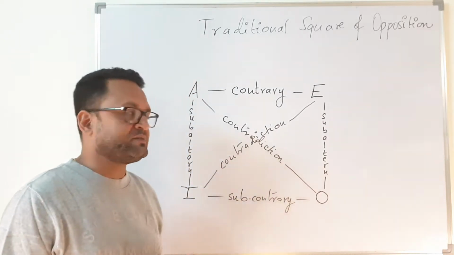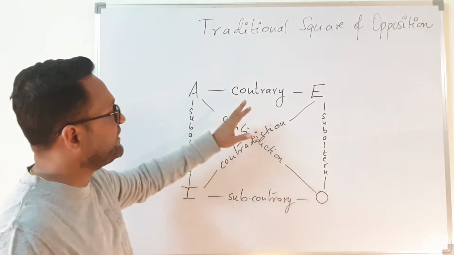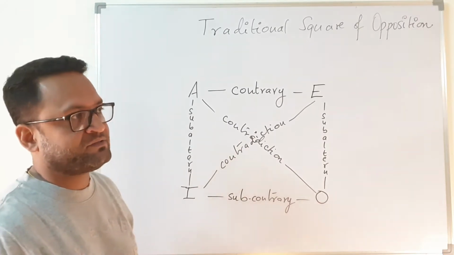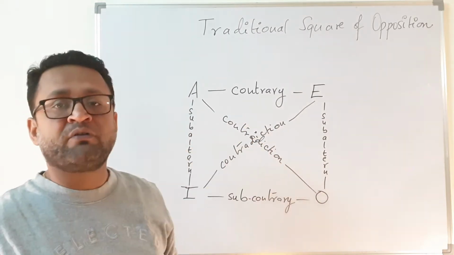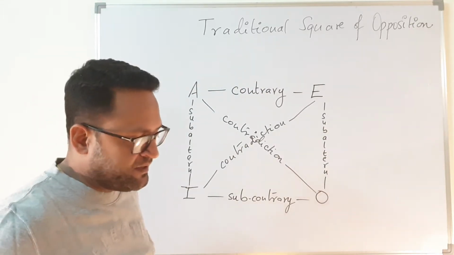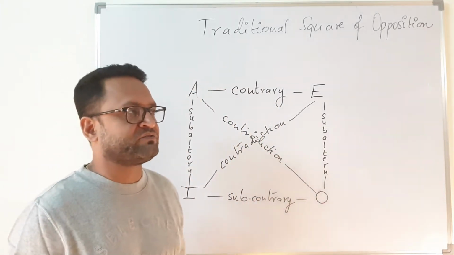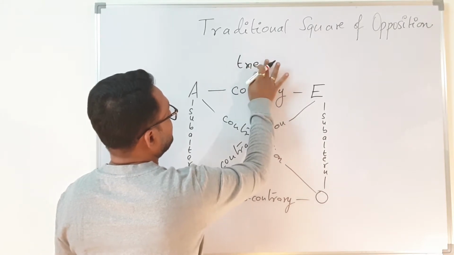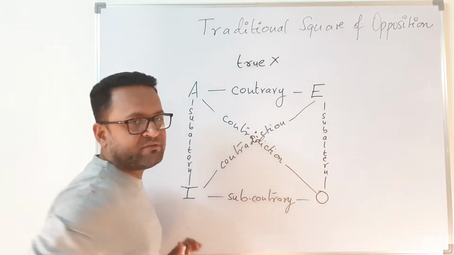Now, what are the relations? You can see that A and E are both universal propositions, and Aristotle and the later medieval philosophers or logicians say that they share the relation of contrary. You will find it between the universal propositions. What does contrary mean? Contrary means that they cannot be true together. However, they can be false together. I will write it like this: they cannot be true, however, they can be false.